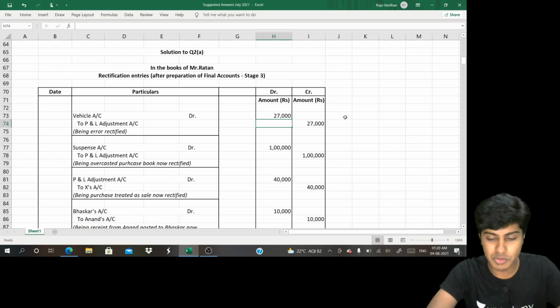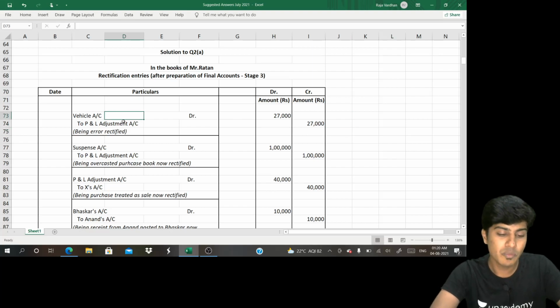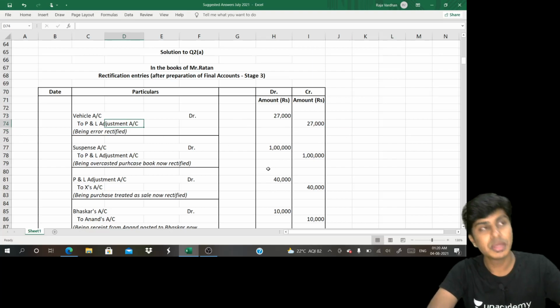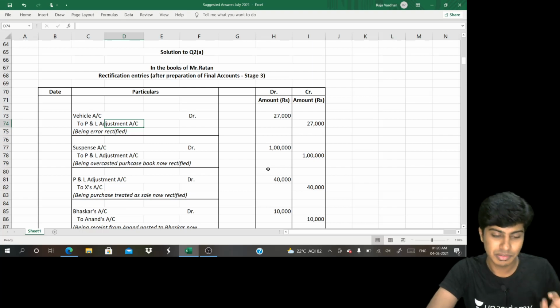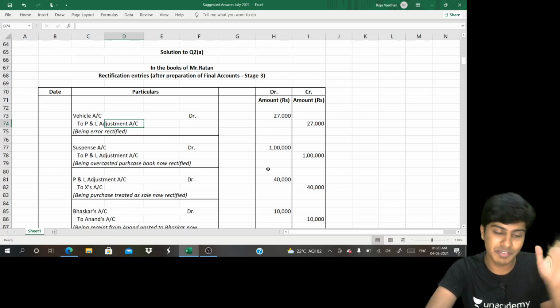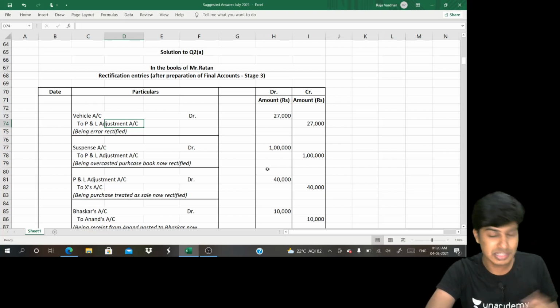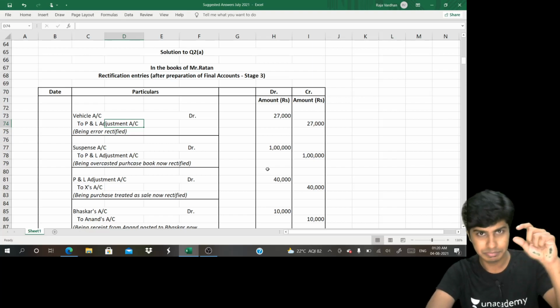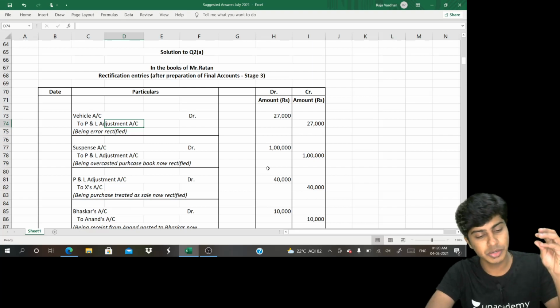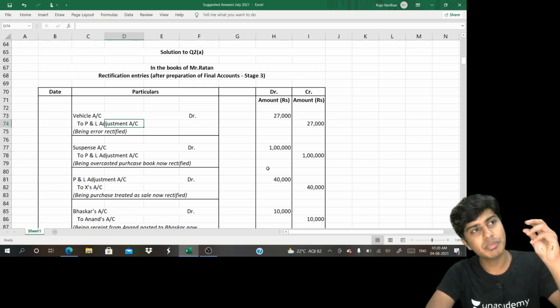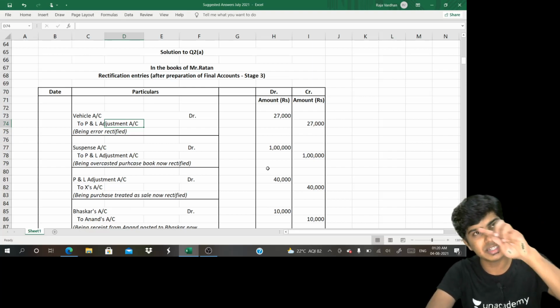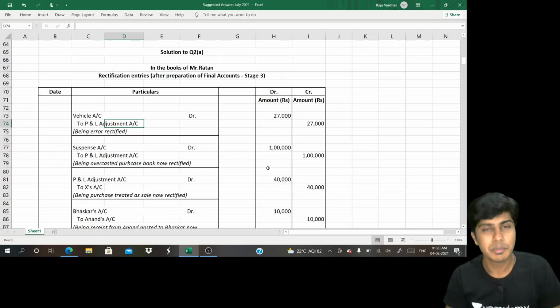So frankly speaking, if you write two entries, it would be like vehicle to P&L adjustment 30, P&L adjustment to vehicle 3. Instead, what I've done, I've straight away written vehicle to P&L adjustment 27. A similar adjustment when we did in the class, if you remember, I made you write two separate entries. I first made you write vehicle to P&L adjustment. Then I made you write depreciation to vehicle and then P&L adjustment.